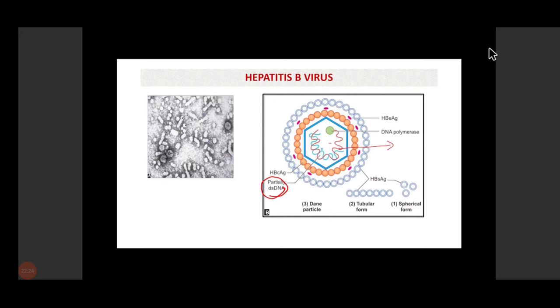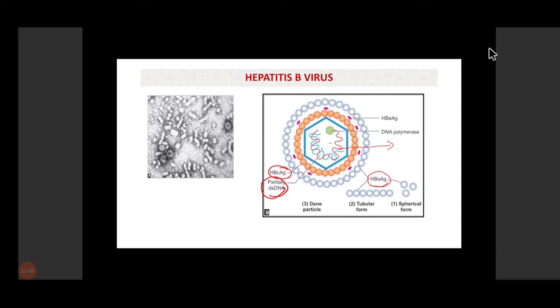And here you can see the antigenic structure of hepatitis B virus. The outer structure is the envelope protein or the surface protein, which is HBs antigen, the hepatitis B surface antigen. Then there is a nucleocapsid, which has a core protein, hepatitis B core antigen.